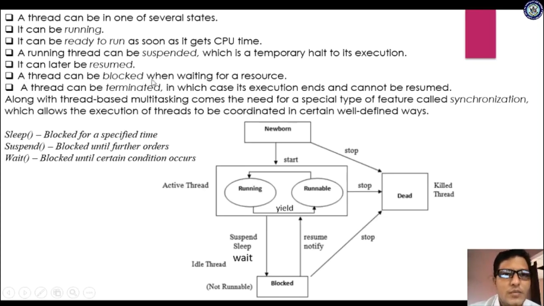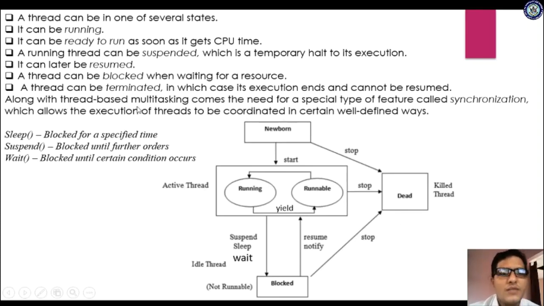A thread can be blocked when waiting for a resource. So you can make the thread blocked for some resource required by that thread. A thread can be terminated, in which case its execution ends and cannot be resumed. Once all the required resources are available and the task is finished, the thread goes to the stop state. It means the execution has finished and it cannot be executed further.